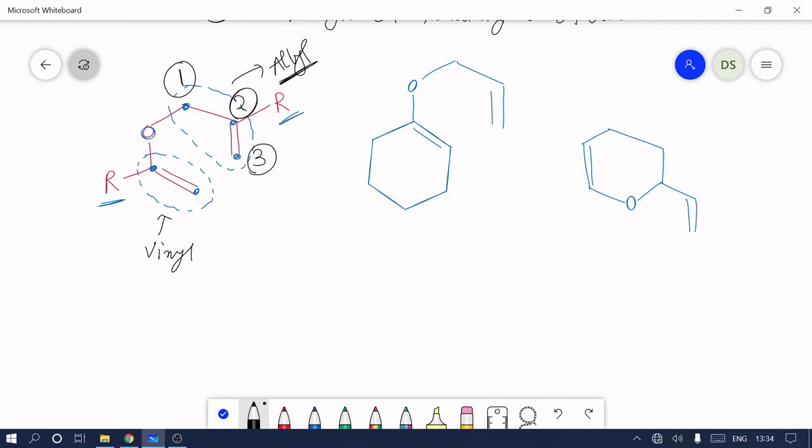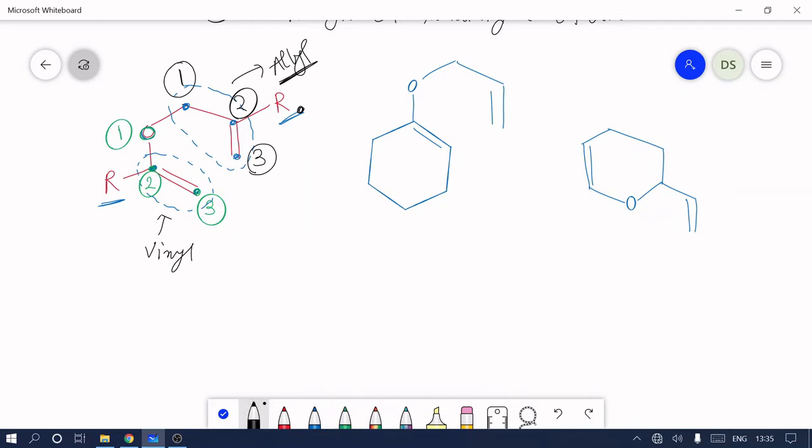Okay, now do not make the mistake of giving the third number to this R group, because this R group is not part of our allyl group. So always give the numbering to our allyl group. Now it is time to give numbering to this O vinyl group. In the O vinyl group, the first number is given to oxygen. Now this one is connected to second and second is connected to third. If we are able to give the numbering to the starting material, then this reaction is very easy.